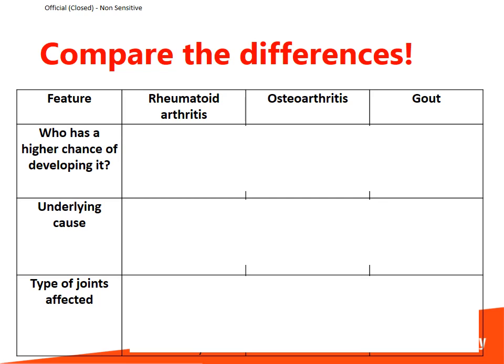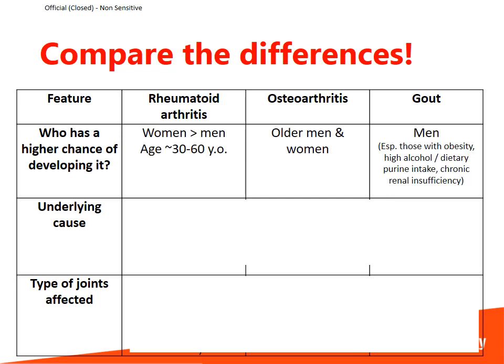Okay, now let's compare the differences between the three types of arthritis. First of all, let's look at who has a higher chance of developing these three types of arthritis. For rheumatoid arthritis, women have a higher risk compared to men, and it usually starts in those who are aged 30 to 60 years old. For osteoarthritis, it usually affects men and women who are older. And for gout, it usually affects men, especially those who have risk factors such as obesity, high alcohol or dietary purine intake, as well as chronic renal insufficiency.